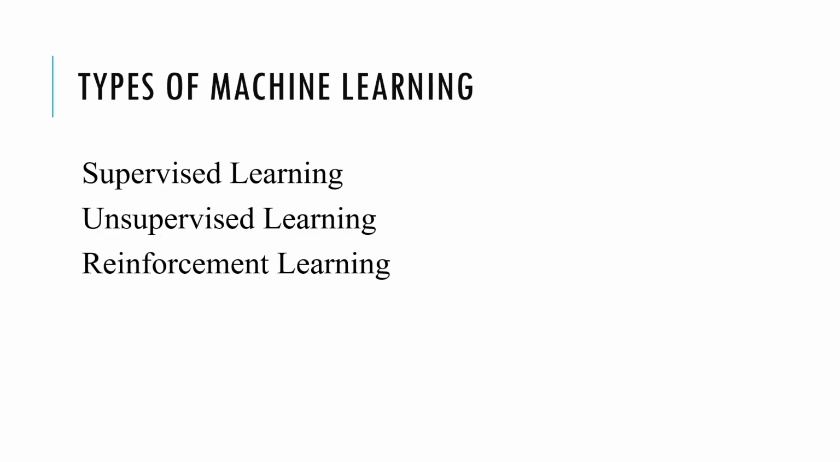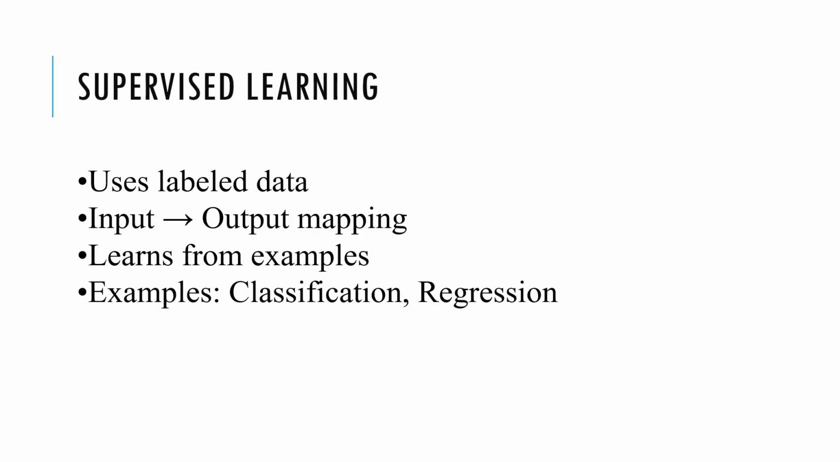So, understanding these types is very important because different problems require different approaches. For example, if you want to predict prices, group customers, or train a game playing AI, you can see that all of them use different types of machine learning. In this video we will understand each type in a simple and intuitive way along with examples, so you can clearly see how they work. So let's start with the first type, that is supervised learning.